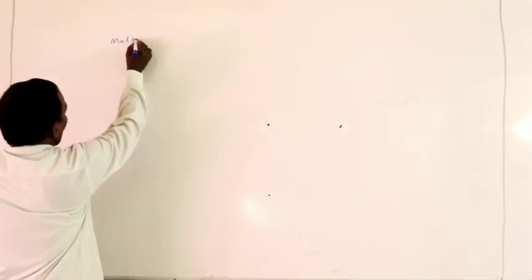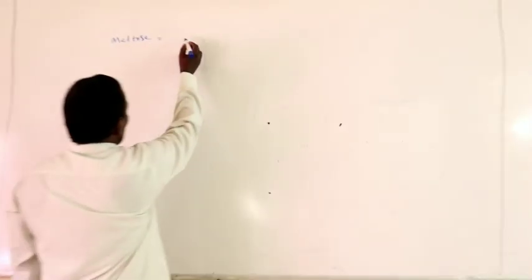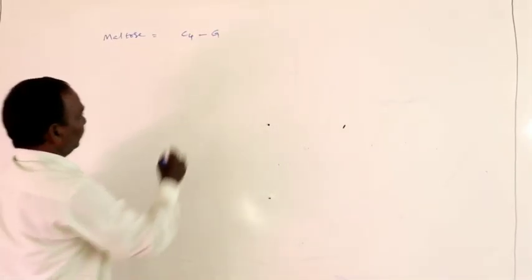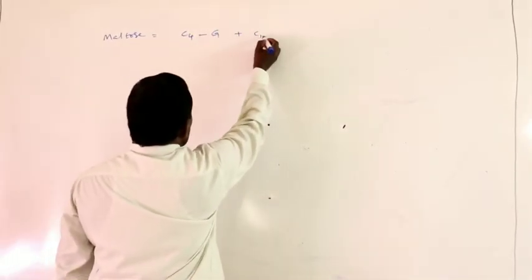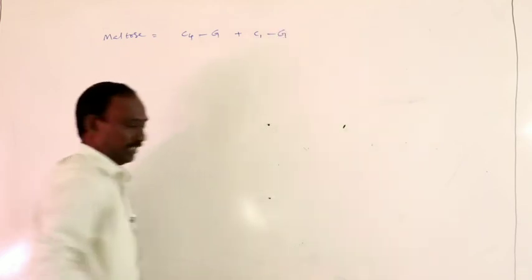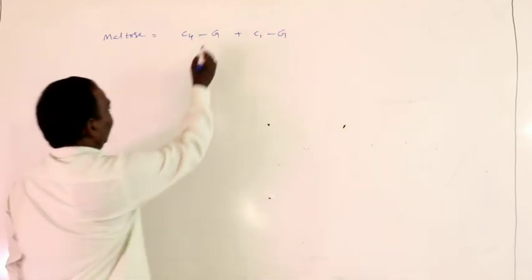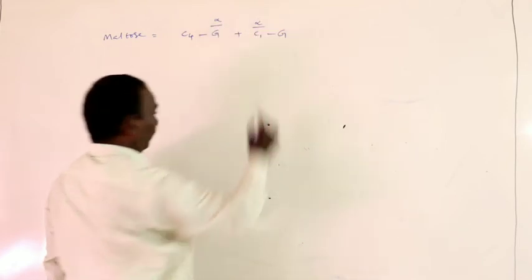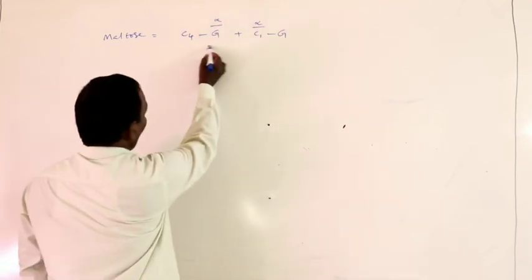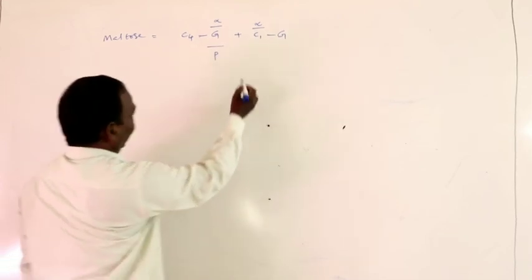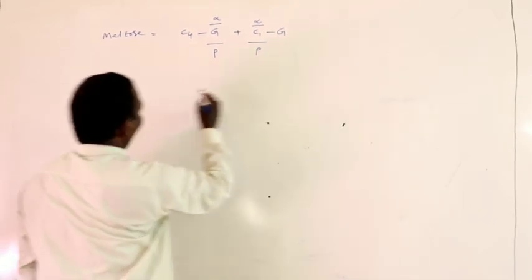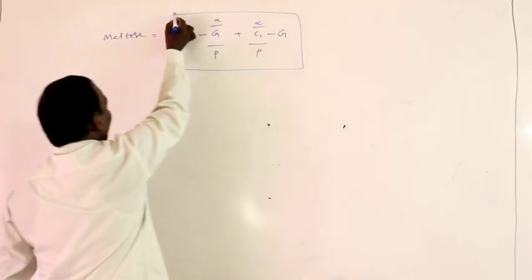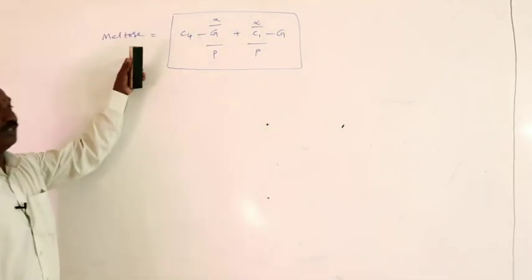Maltose is equal to the fourth carbon of the first glucose unit plus the first carbon of the second glucose unit. The linkage is alpha and alpha linkage. It exists in pyranose form and also pyranose. Okay, this is the total information about maltose.